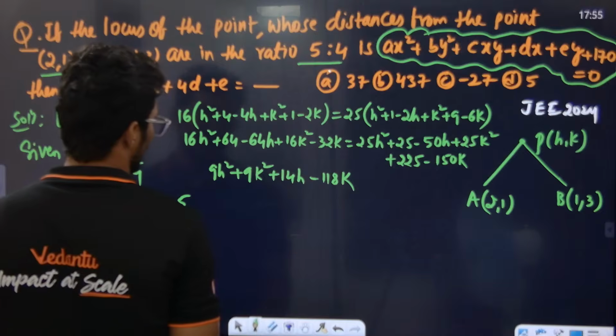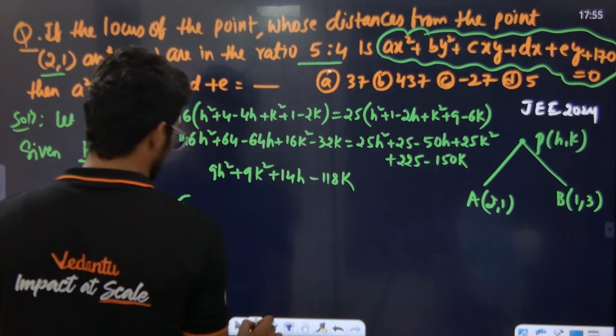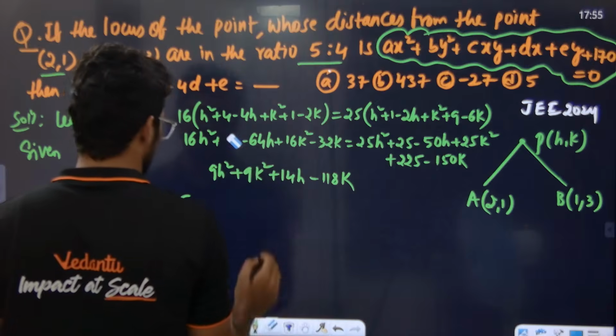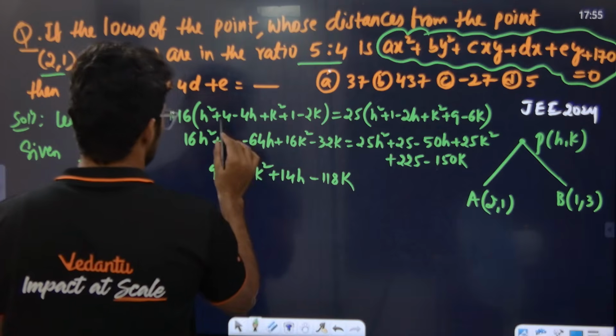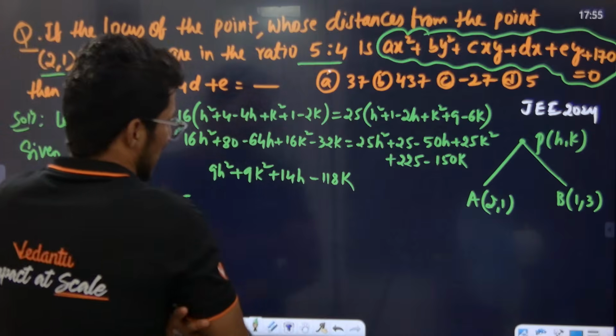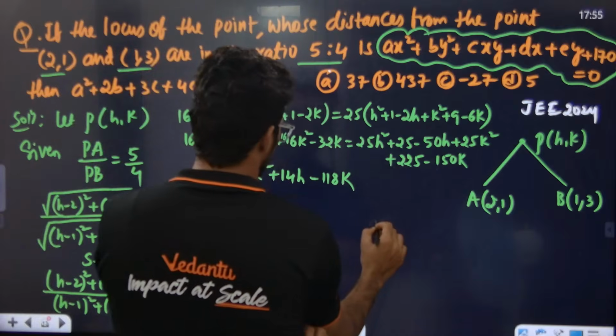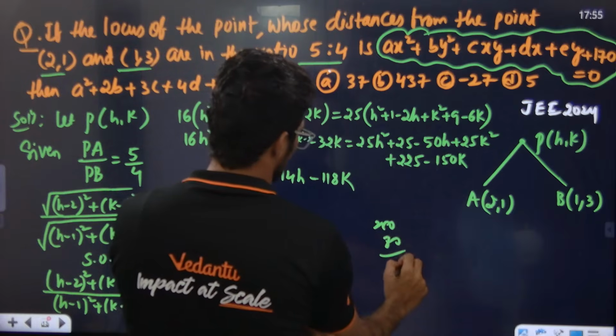Sir, here 4 plus 150. So 4 plus 1, 5. 5 into 16, 80. Correct or not? Now correct. 250 minus 80 is 170. Yes, matching.